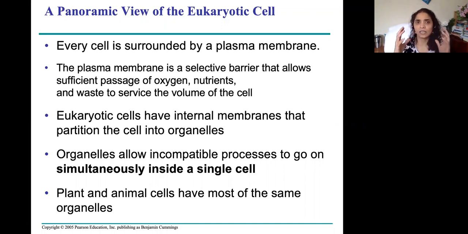Don't think that the cell membrane, which is made of plasma membrane, gives shape to the cell. No, it is as fluidy as oil. It does not give shape to the cell. Then what does it do? What is its function? It acts as a selective barrier, and it does not allow everything to pass through